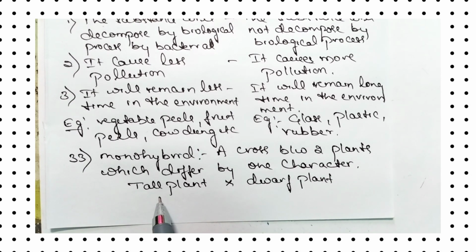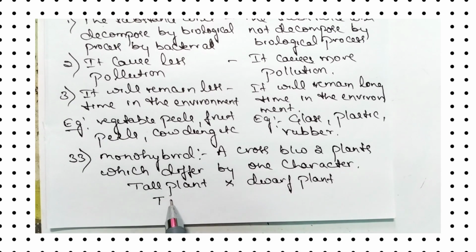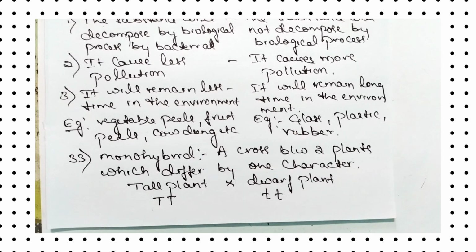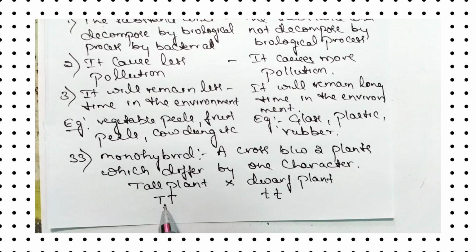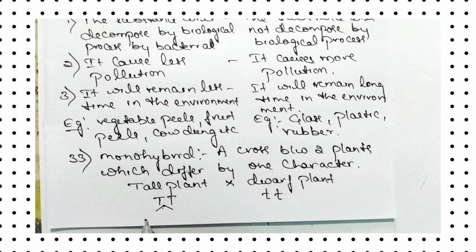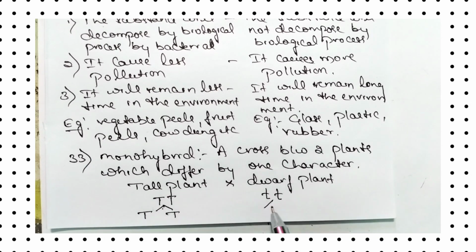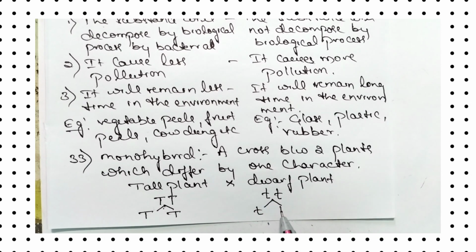For tall, the gene responsible for tallness is capital T. This capital T is the genotype of the tall plant, and small t is the genotype of the dwarf plant. So during gamete formation, half of the gametes will have capital T, and the other half, small t.